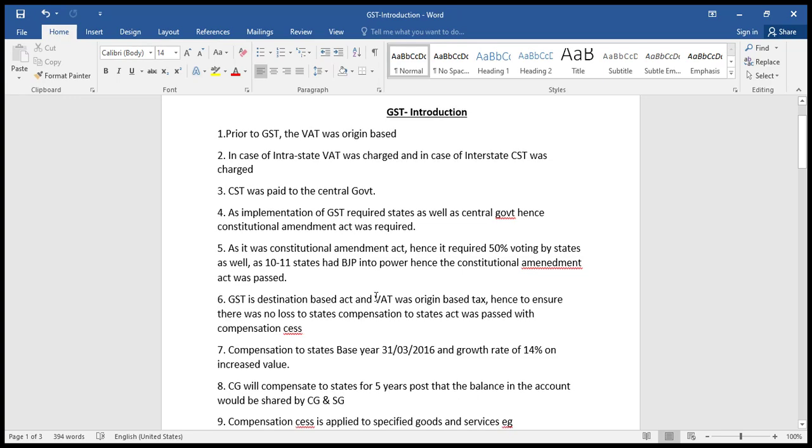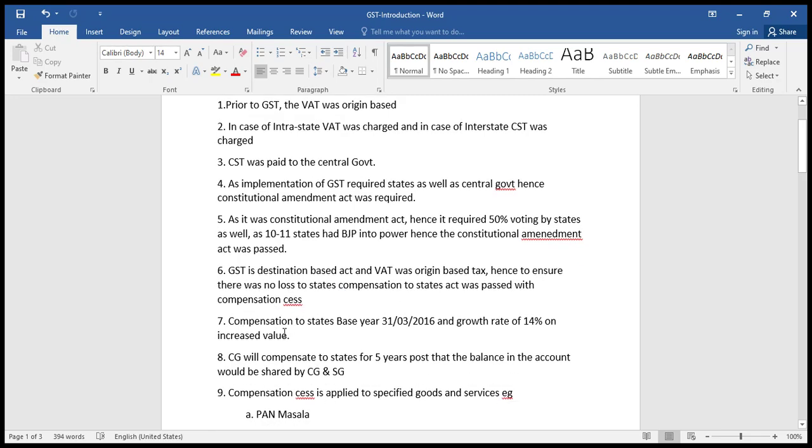GST is destination based act and VAT was origin based tax. Hence, to ensure there was no loss to states, Compensation to States Act was passed with compensation cess. Compensation to States Act, base year 31/3/2016, growth of 14% on increased value.